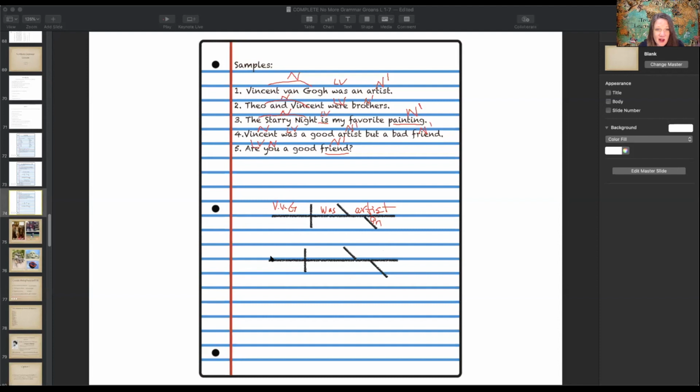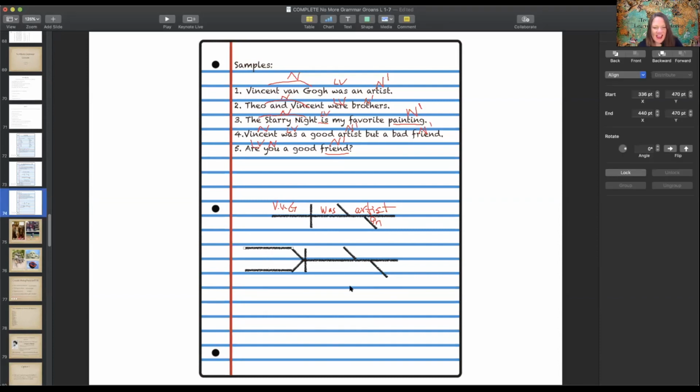Then we have Theo and Vincent. Because we have two, I have the new diagram for number two. Because we have a compound subject, we will put Theo here, Vincent here. Then there will be a dotted line down here in which you will put "and."